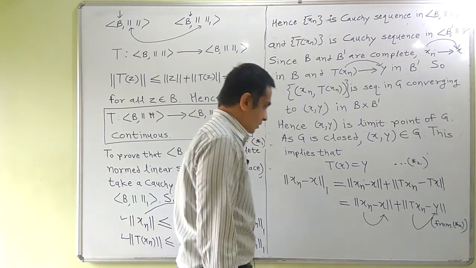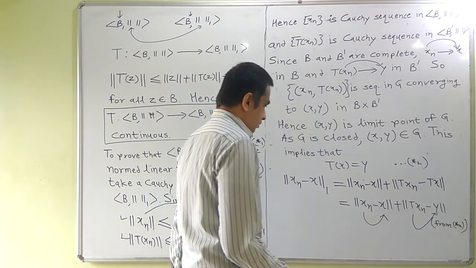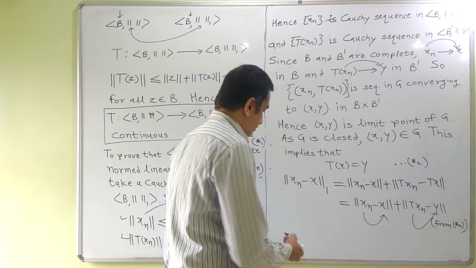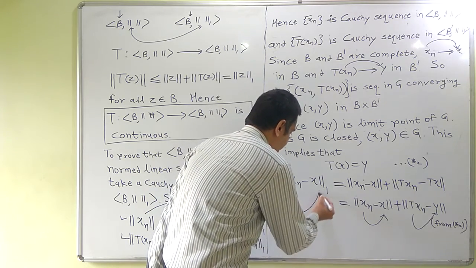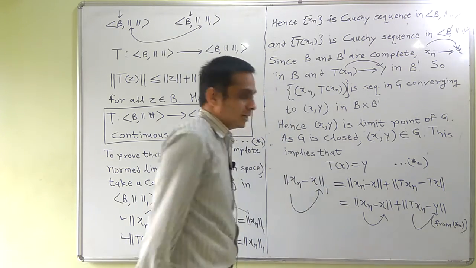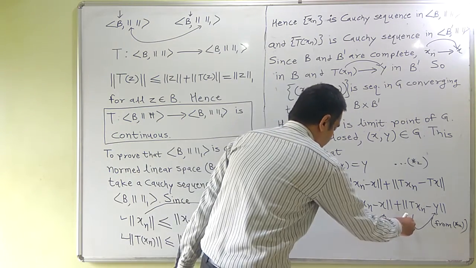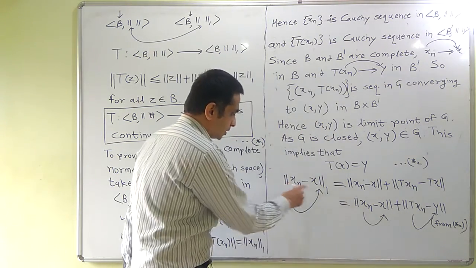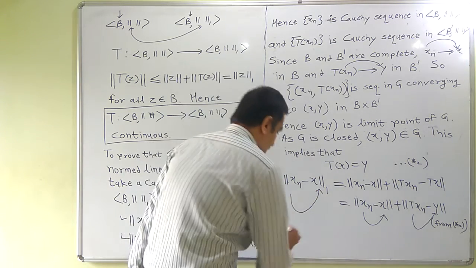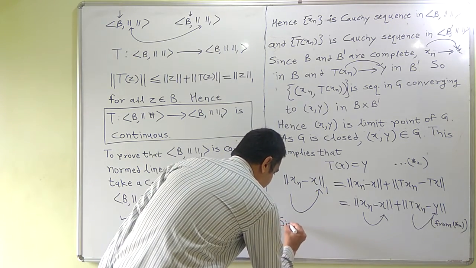So it now follows that xn also converges to x with respect to norm 1 in B dash. Because both are convergent, so this is also going to be convergent with respect to norm. Let me put all these facts in words.